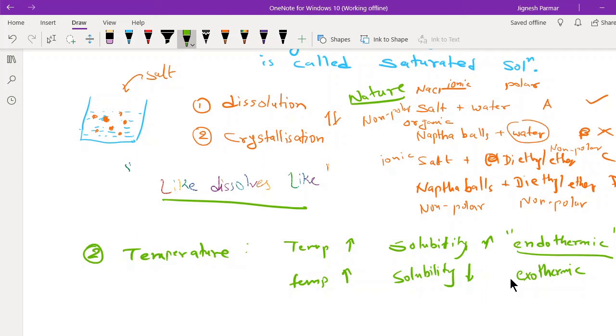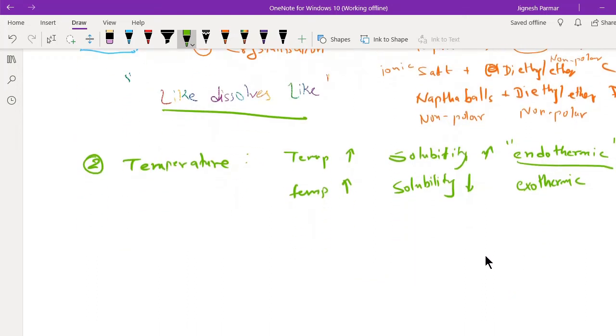Now let's see the solubility of gas in liquid. So what exactly happened? The same thing can be done. We know that soda water is the best example of that. The amount of gas present in a given amount of solvent at its saturation state is referred to as solubility of gas at a given condition. It means it will also form a saturated solution, meaning no more solute. Solute may be solid, liquid or gas. So what happened here when we talk about solubility of gas in a liquid?